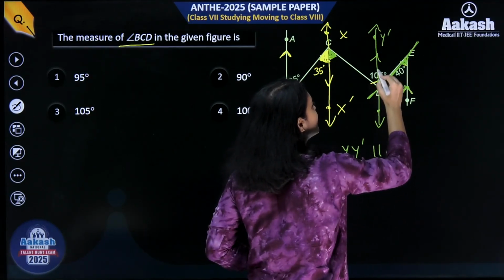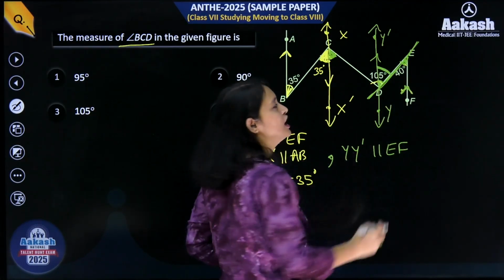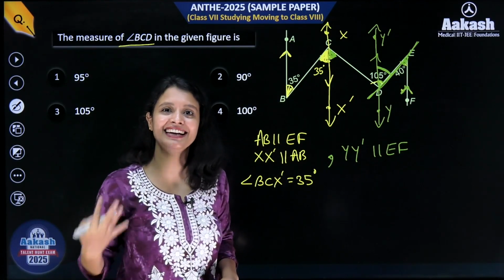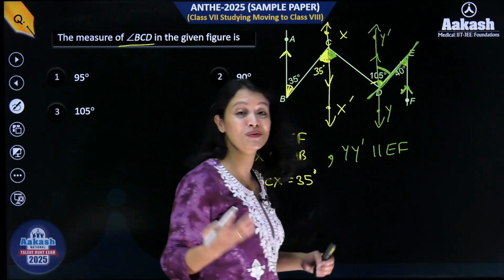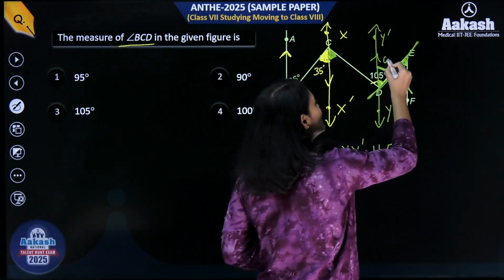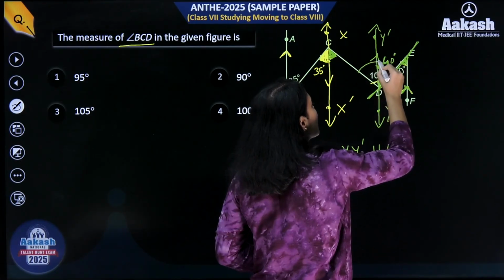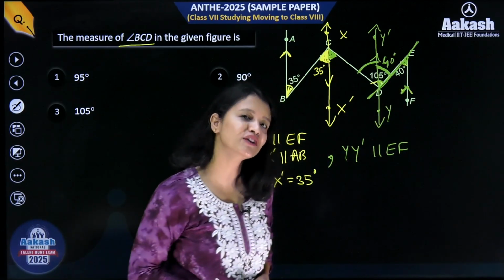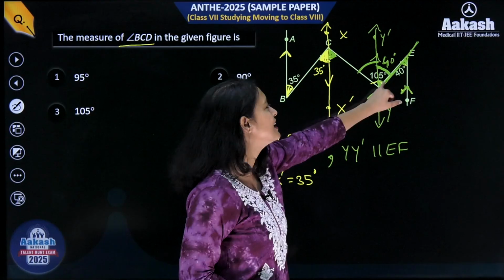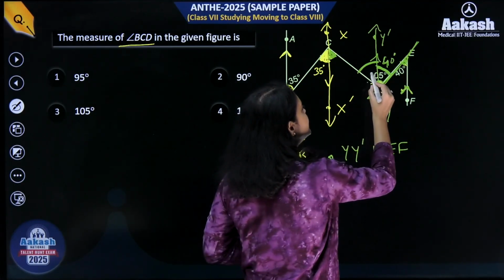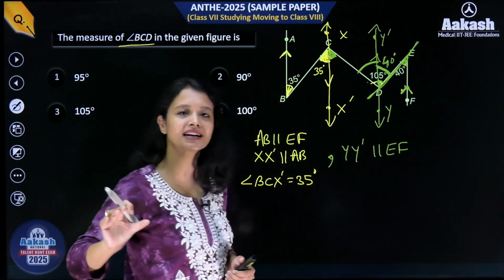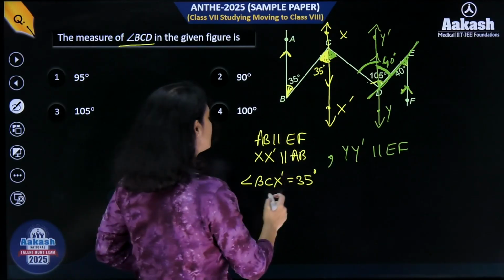ये छोटा सा जो angle है, right? Or I will make it like this angle here. Both of them will be equal. Why? Alternate interior angles. And they are equal when the two lines are parallel. So this angle also becomes 40 degrees, everyone. Now think about it. If this angle is 40 degrees, can you not find this angle? How can you find this angle? We know the entire measure is 105. ये दिया हुआ है कि entire measure 105 है. उसमें से एक part का measure 40 degree है. So the second part measure would be what?